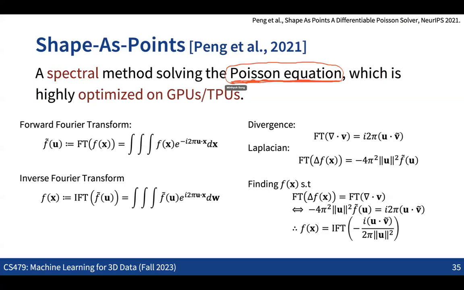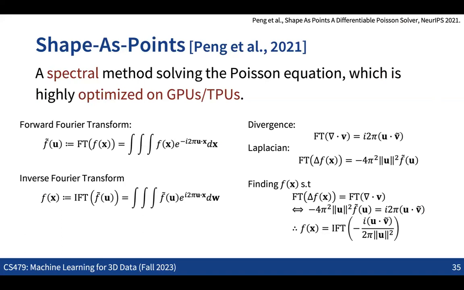But it turns out if we utilize a spectral method, like taking the Fourier transform of all the functions, and solve the same problem in the spectral domain, solving the problem becomes not a least squares problem but just an element-wise multiplication. So solving this problem becomes much faster in the spectral domain.